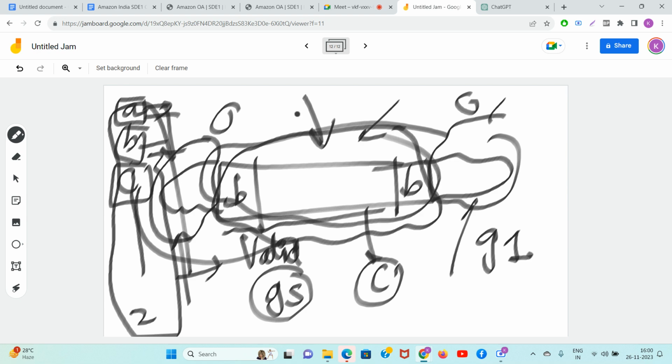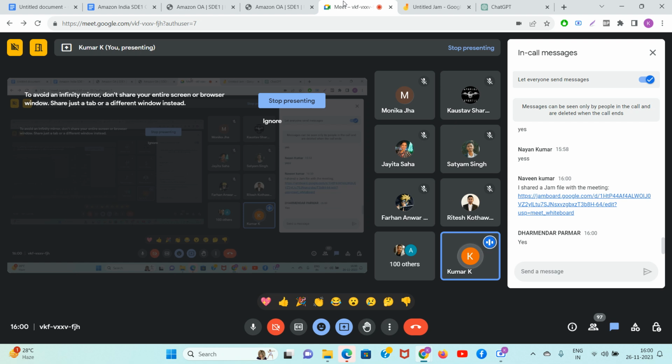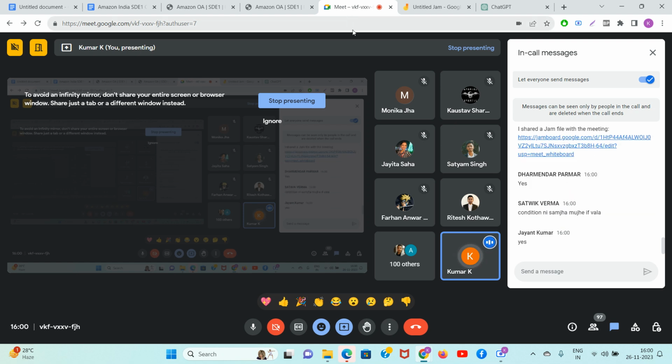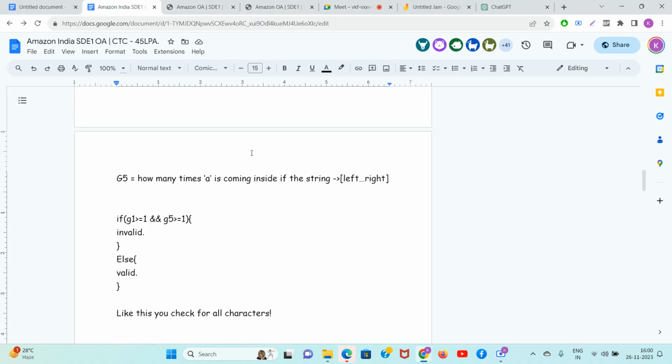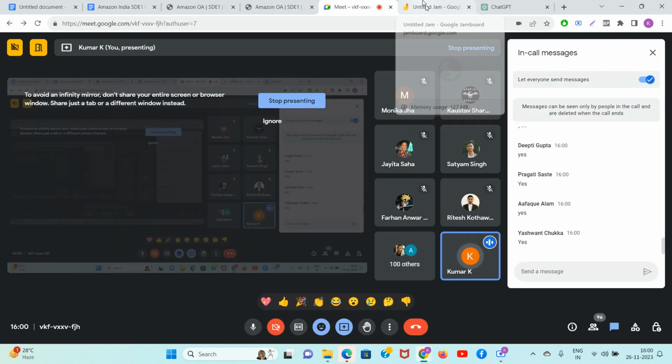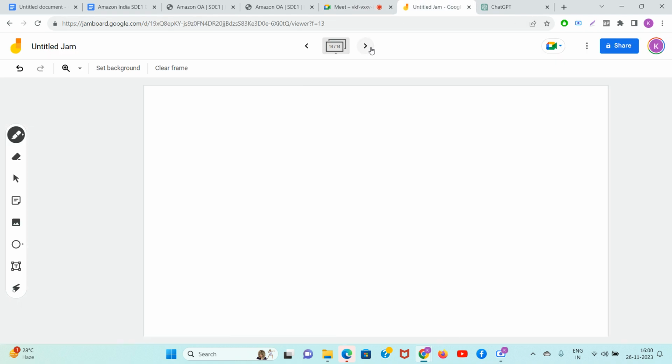Guys, do you understand this complex algorithm? Start writing yes in the chat without wasting any time. So guys, the things are very simple here. If G1 is greater than or equal to 1 and G5 is greater than or equal to 1, then game over. So easy it is. If you have even a little bit of common sense, it is very easy for you. For example, say this is your string, guys. For the last time I'm showing you, please look at it very carefully.